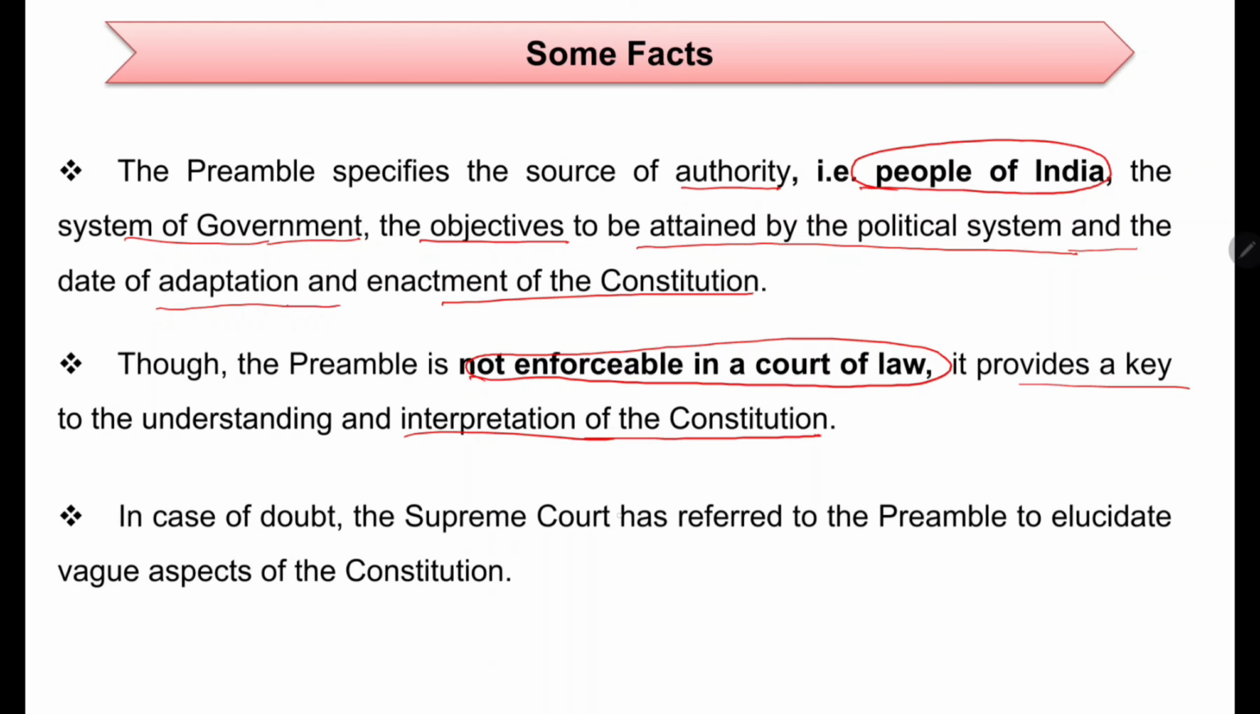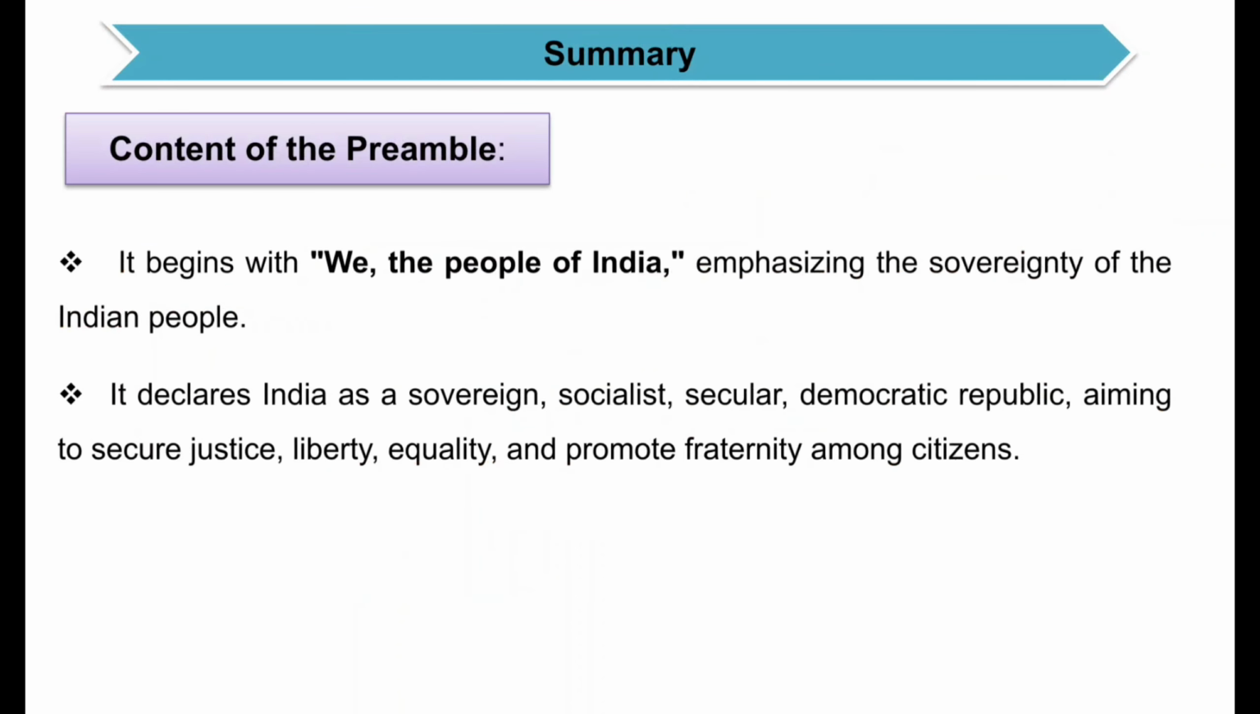In case of doubt, the Supreme Court has referred to the preamble to elucidate vague aspects of the constitution. In case of any doubt regarding any cases, the Supreme Court has always referred to the preamble. For example, in the Kesavananda Bharati case, it referred to the preamble of the constitution. So these were some of the facts. Now we will see the preamble in detail, the content of the preamble.